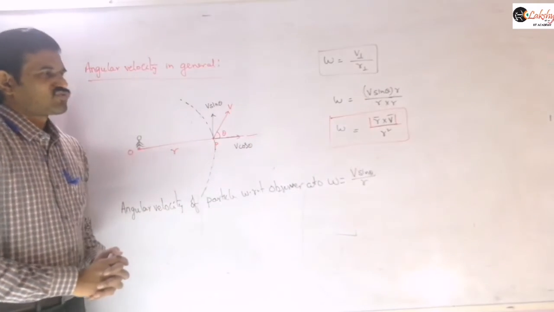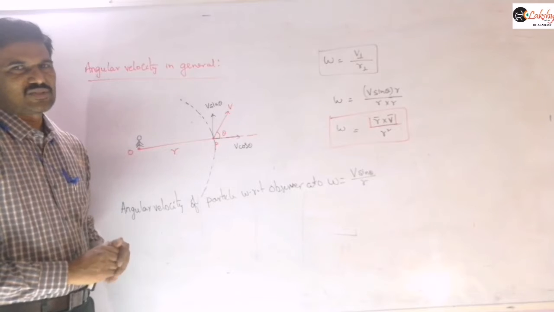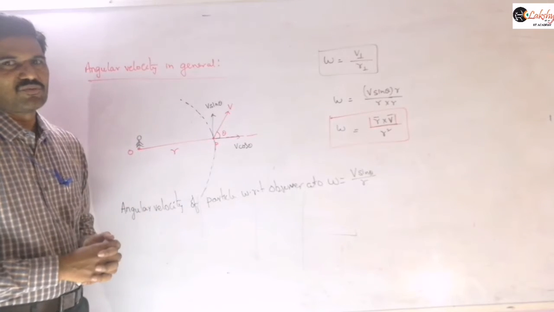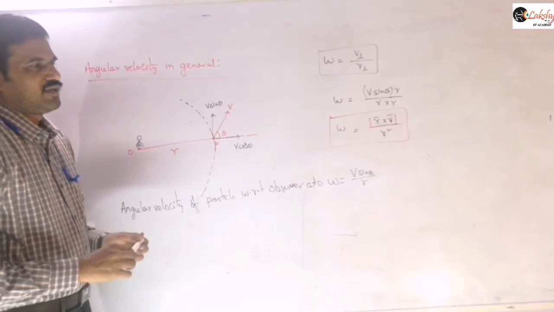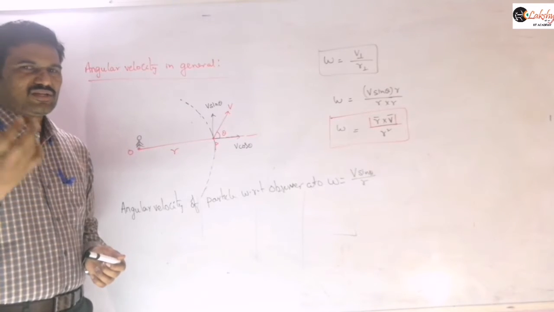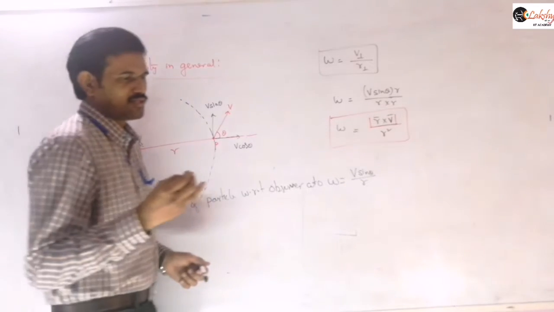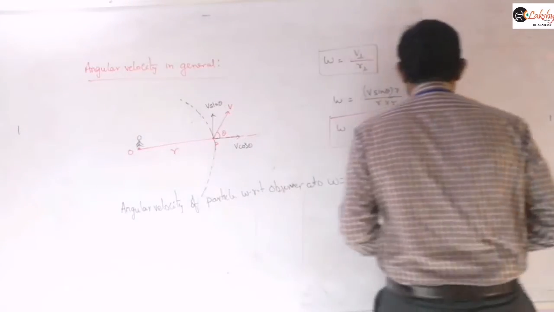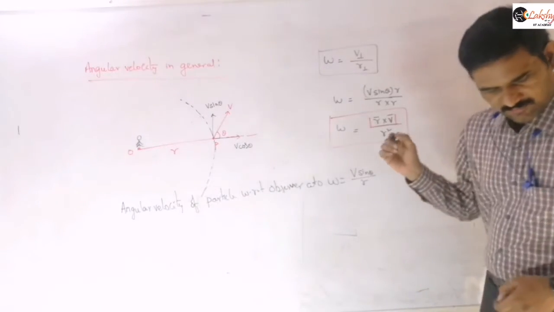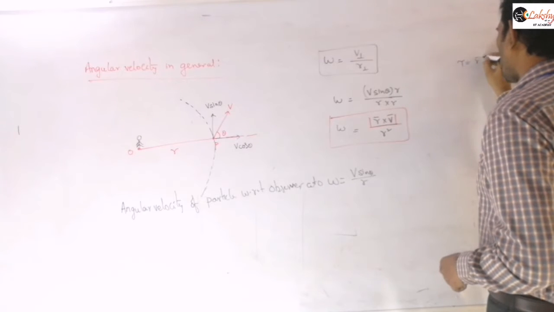So r bar cross v bar, according to our direction of the cross product, we are writing as r bar cross v bar there. Because in the cross product of vectors I mentioned already, we discussed the expressions of angular velocity, angular momentum and torque. In torque we write r bar cross f bar.